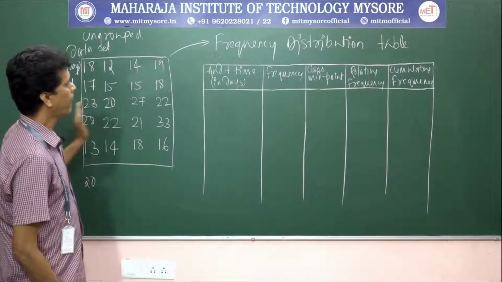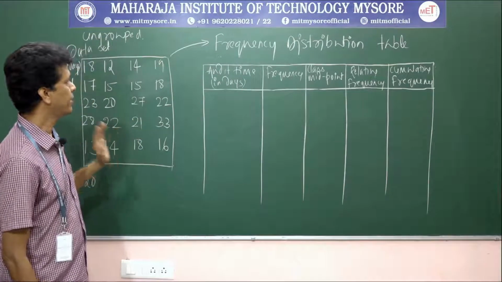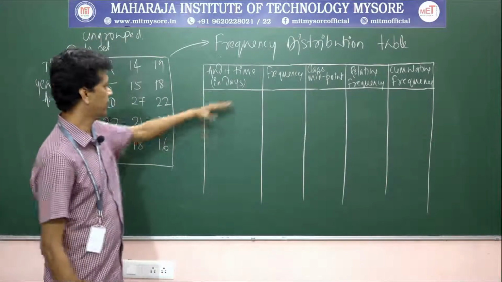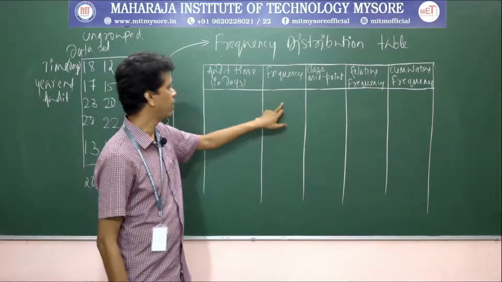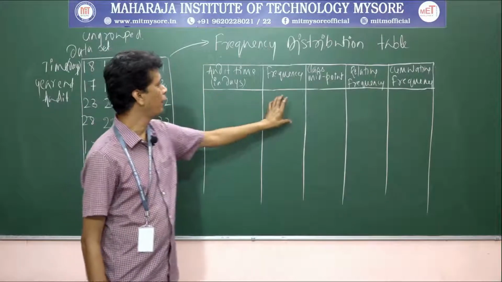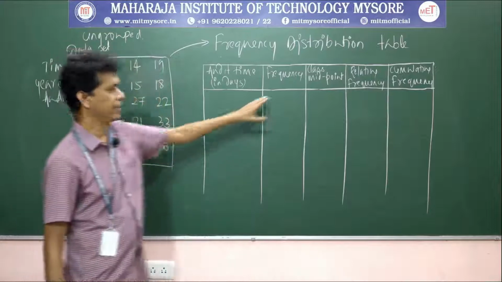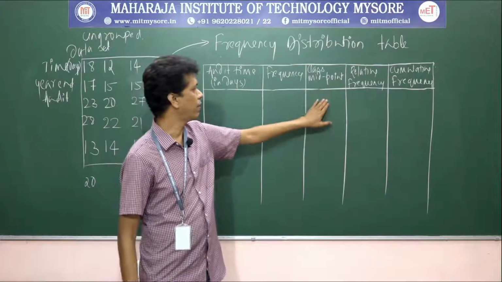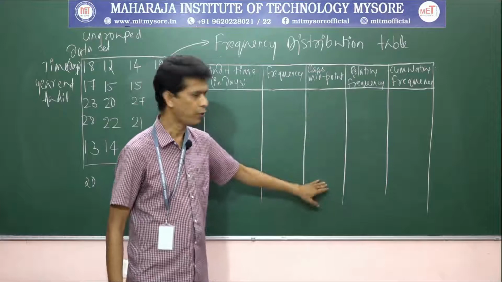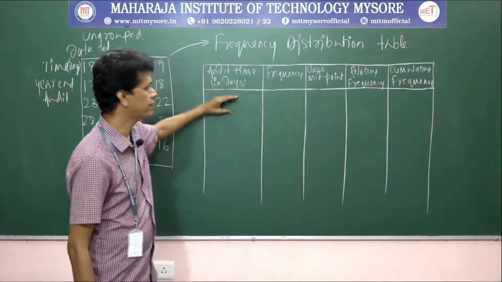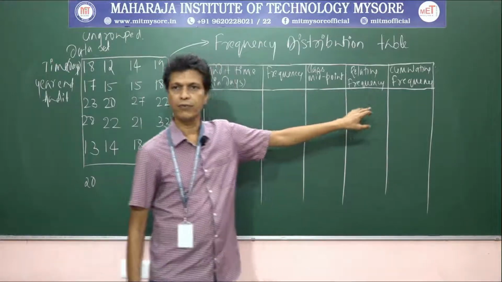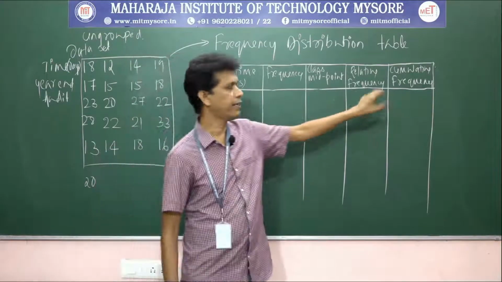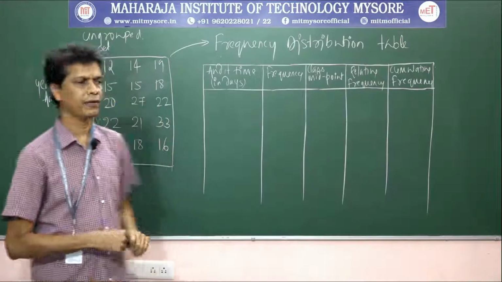Okay. Now, the frequency distribution, what are the elements? How can we group this data? The first column is how we group this data. The second column is, within that group, how frequently the data points occur. The third one is the class midpoint, the representative of this particular class interval. And the other two terms that I explained are the relative frequency and the cumulative frequency.